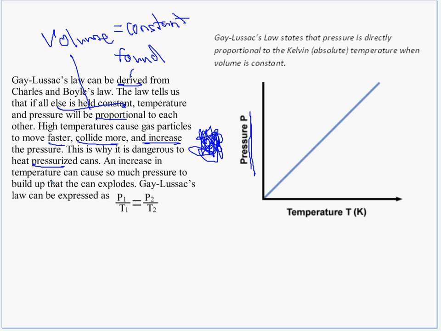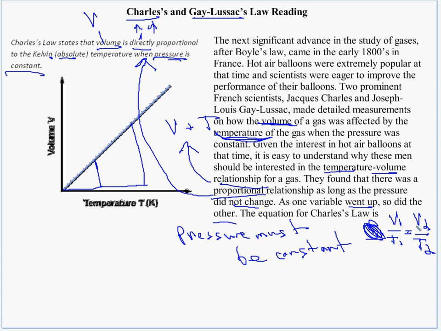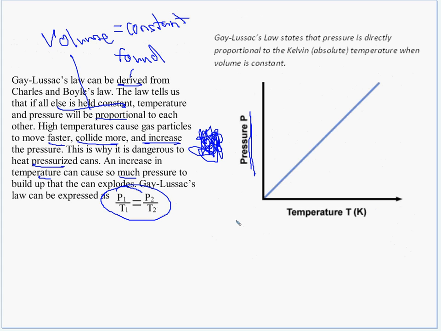Okay, so an increase in temperature can cause so much pressure to build up that the can explodes, right? Because the particles are moving faster and faster, and then they're hitting the sides of the wall faster, and then there's more pressure, and so it can burst the can. Gay-Lussac's law can be expressed as P1 over T1 equals P2 over T2. This is interesting. This is the same setup as Charles' law, except Charles' law has V instead of P. Interesting. So both Gay-Lussac and Charles have proportional relationships. As temperature goes up, pressure goes up if volume's constant, and volume goes up if temperature's constant.